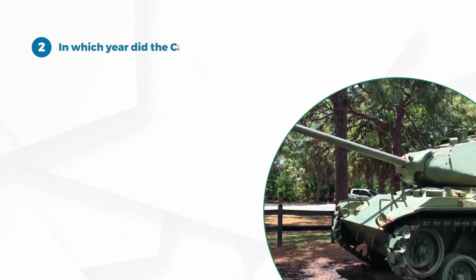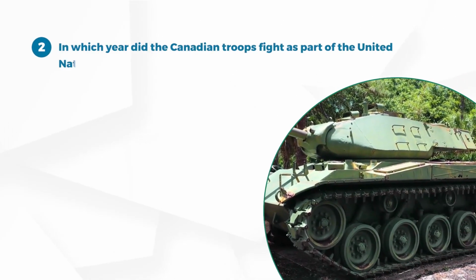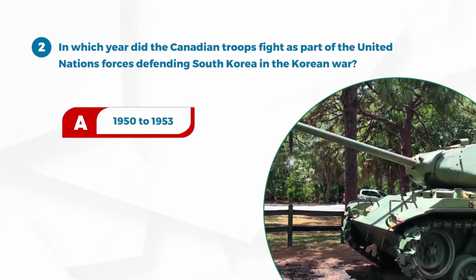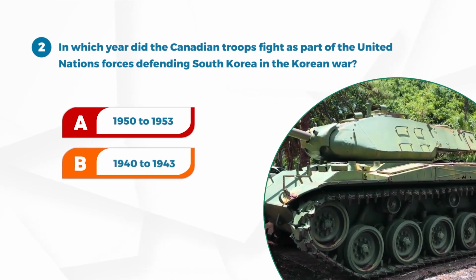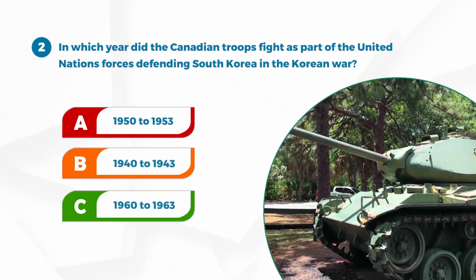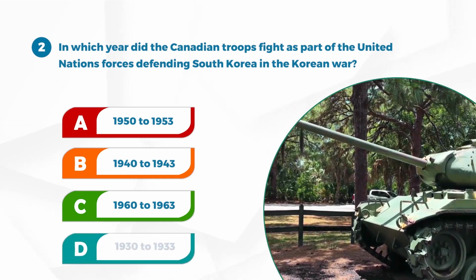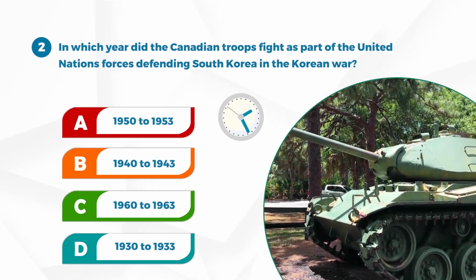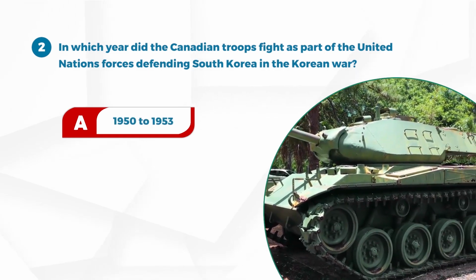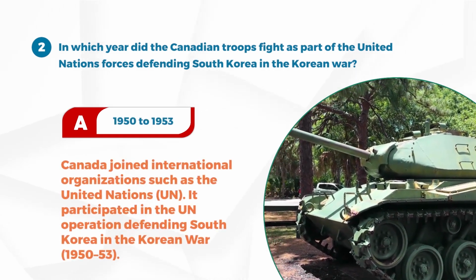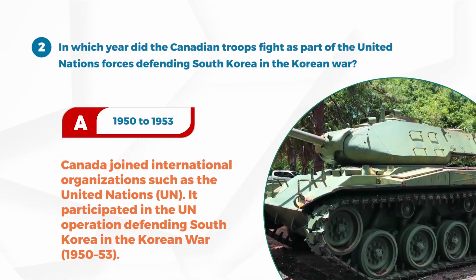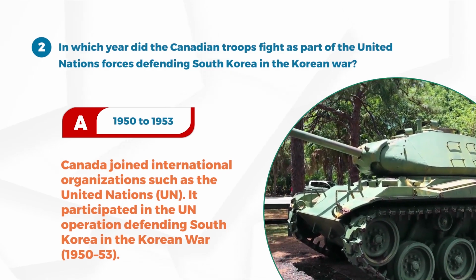Number 2. During which years did the Canadian troops fight as part of the United Nations forces defending South Korea in the Korean War? A. 1950 to 1953, B. 1940 to 1943, C. 1960 to 1963, D. 1930 to 1933. Answer A. 1950 to 1953. Canada joined international organizations such as the United Nations, UN. It participated in the UN operation defending South Korea in the Korean War, 1950 to 1953.